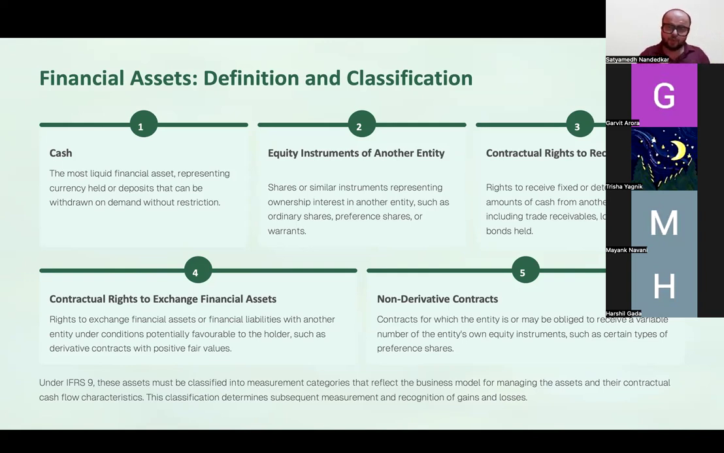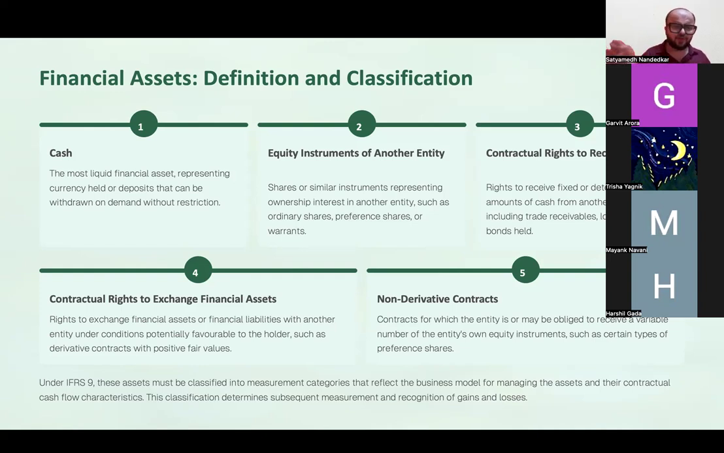So in this case, we are exchanging two items. He is giving me Pokemon cards. I am also giving him Pokemon cards. But what I am receiving is a rare item. So what I am receiving has a higher value as compared to the item that I am giving up. So a contractual right to exchange assets under conditions that are potentially favorable to the holder also gets classified as a financial asset. And non-derivative contracts for which the entity is or may be obliged to receive a variable number of entity's own equity instruments, such as certain types of preference shares.